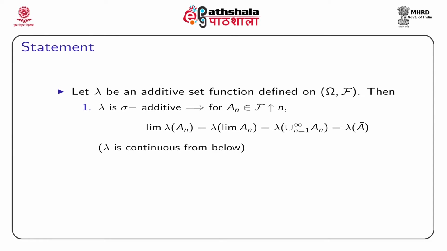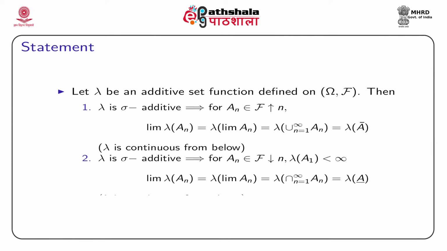Now, what will happen if the sequence is monotonically decreasing? Then also we have a statement like this: if lambda is sigma additive, that implies for An belonging to script F, the corresponding sigma field, where An is a sequence of monotonically decreasing sets, and we have another restriction that lambda A1 is finite.